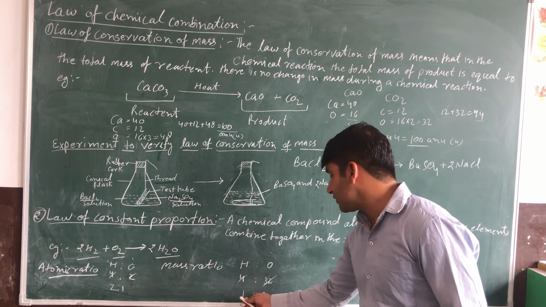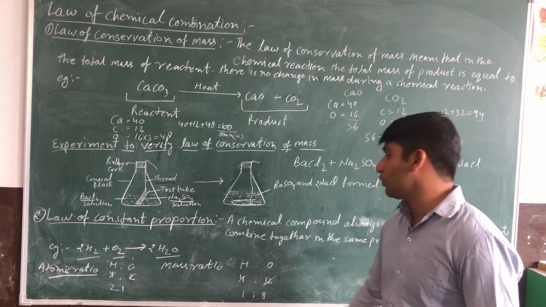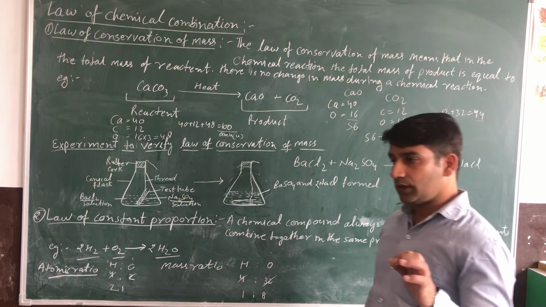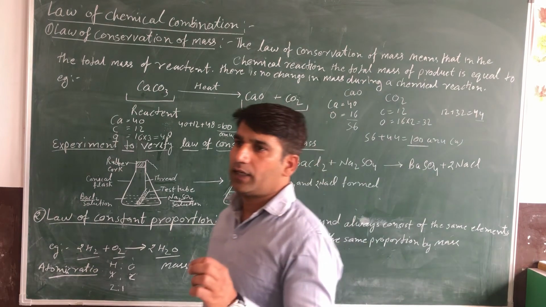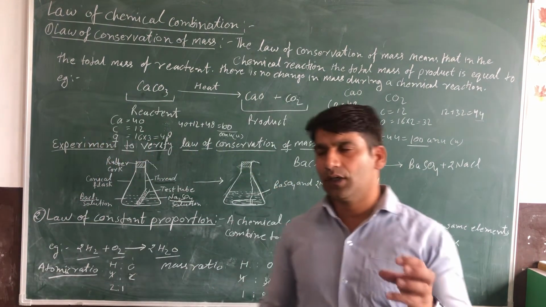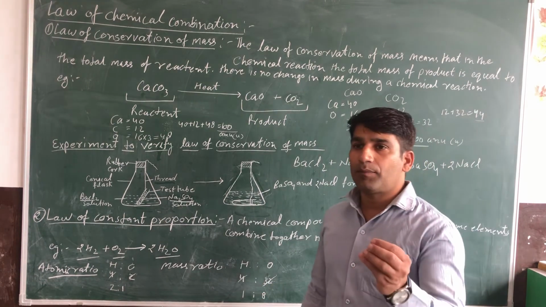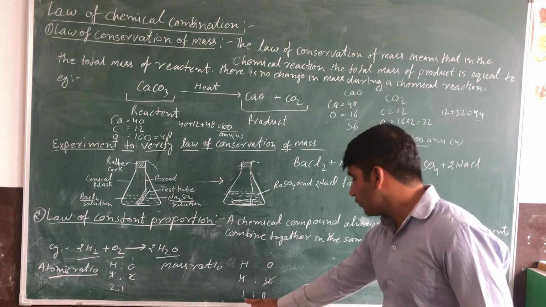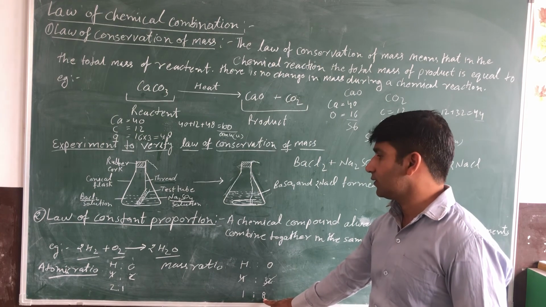The mass ratio is 1:8. When hydrogen and oxygen react with each other and form water, the mass ratio will be 1:8.